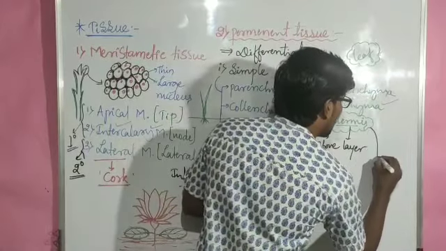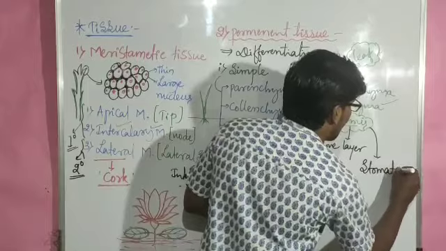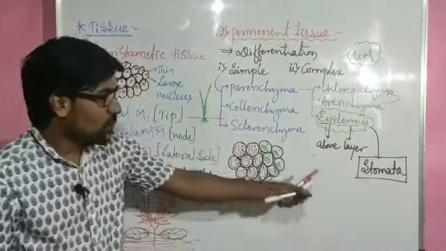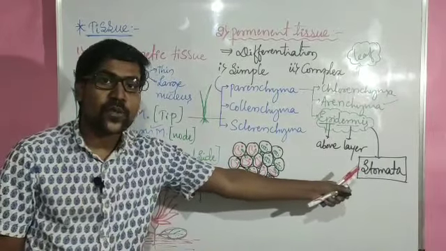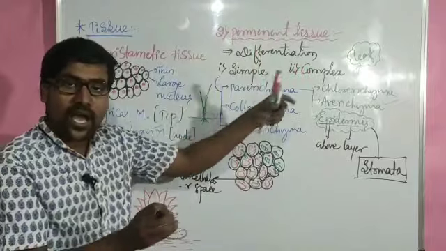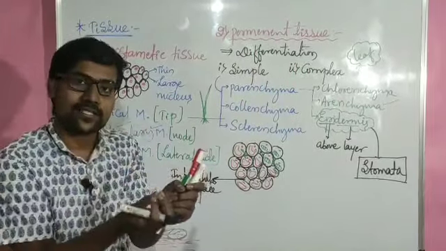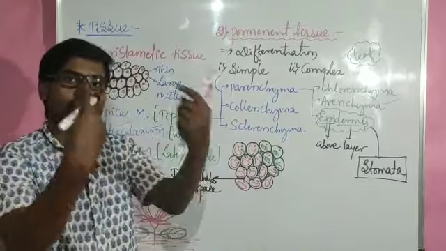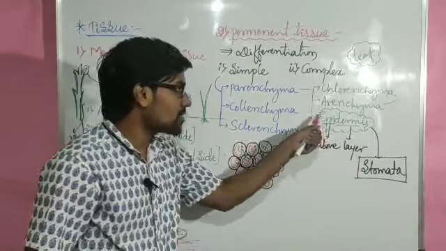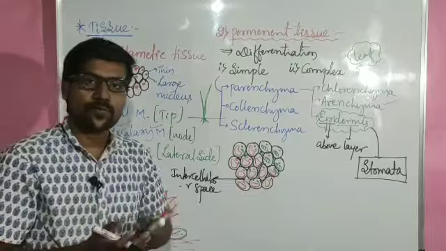As we already know, stomata are microscopic pores present on the epidermis, majorly in the leaf, and when they open they help in the exchange of gases, intake of carbon dioxide and output of oxygen. So stomata are majorly present on the surface of the epidermis, and on the leaf those stomata are more.